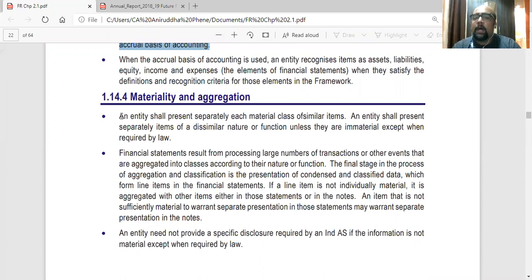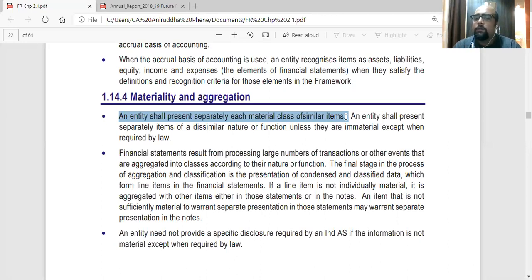Okay. At the same time, the amount of the item might be material to a small company if the amount is in lakhs, but for a big company whose turnover is in thousands of crores, that will be immaterial. So it depends on the scale also. So an entity shall present separately each material class of similar items. So all the material items which are similar should be presented separately. An entity shall present separately items of dissimilar nature or function unless they are immaterial except when required by law.